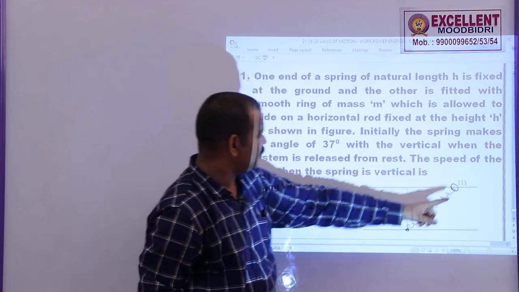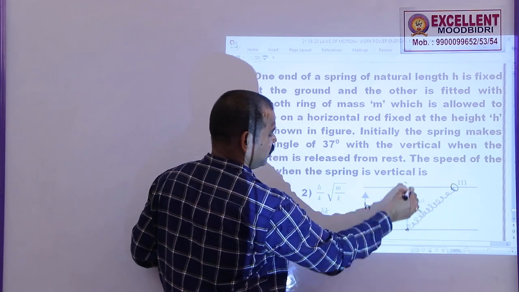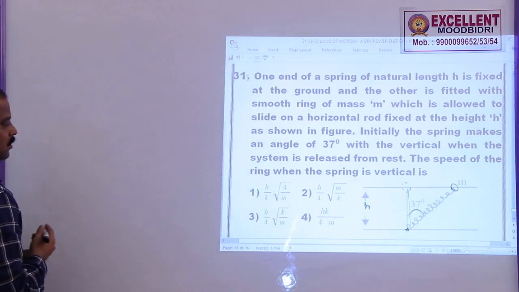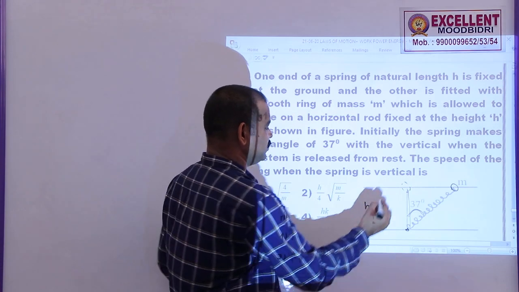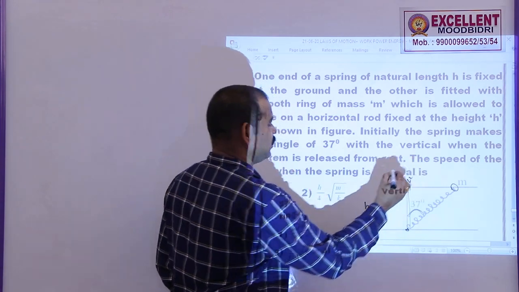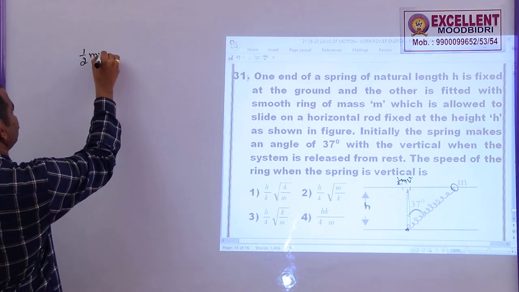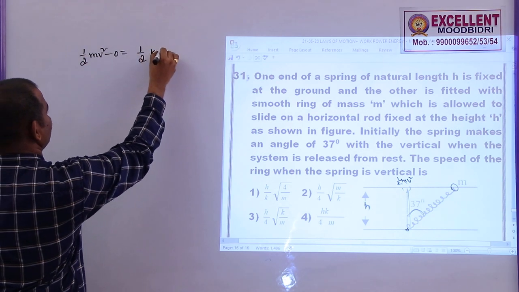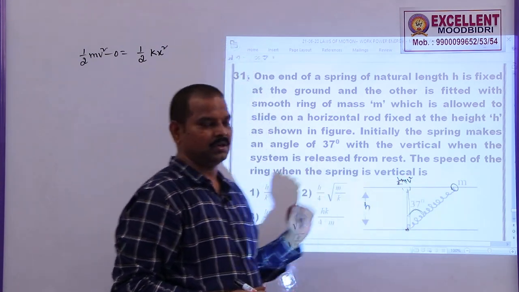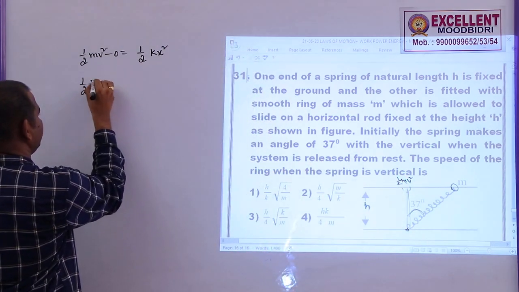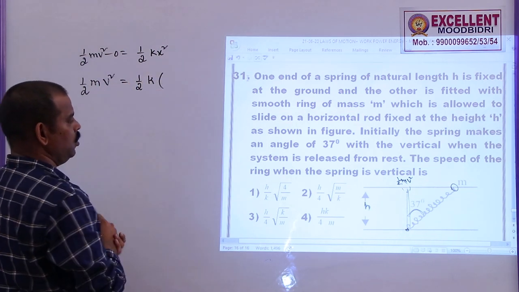So if it is released, what is the speed of the ring when the spring becomes vertical? If the ring comes here, the spring will become vertical. So what is the speed here? We know that when the ring is released, the velocity is 0. Here it will have some velocity v and kinetic energy half m v square. This change in kinetic energy must be equal to the work done due to the compression here. This is extension, afterwards it is compression to its original length. Now this will be half mass of ring m v square, equal to half k into x.